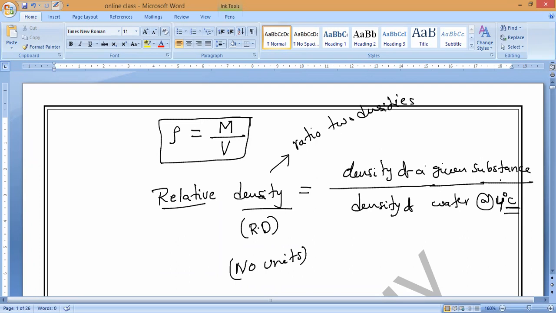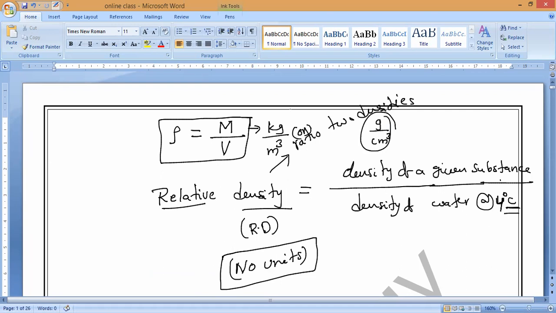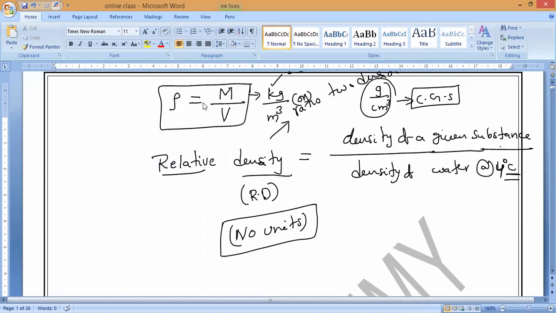The units of density divided by density get cancelled. That is why relative density does not have any units. It is a unitless quantity. Now, what are the units of density? Either kilogram per cubic meter or gram per cubic centimeter. One is the SI unit and the other is the CGS unit of density. Please all of you remember this. These are the things we have studied, and I even taught you one example in the last class.